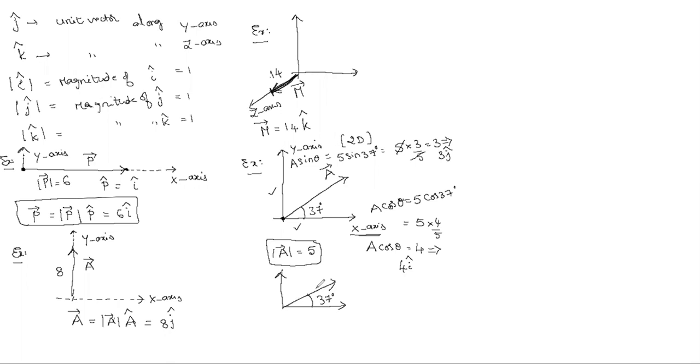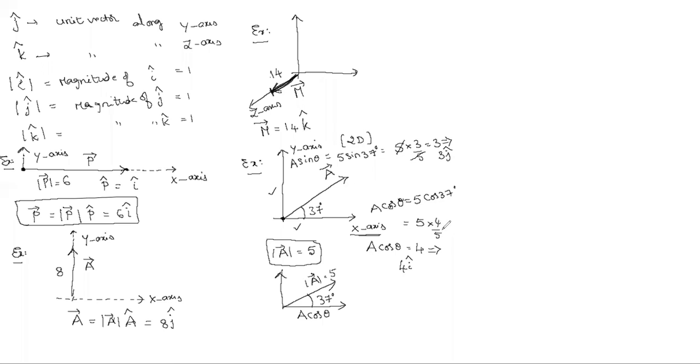First of all, for the given vector having magnitude 5, I require the magnitude along the x-axis. Previously I told, this is the adjacent side for the given angle, so the component will be a cos theta. Here a is 5, cos 37 is 4 by 5.